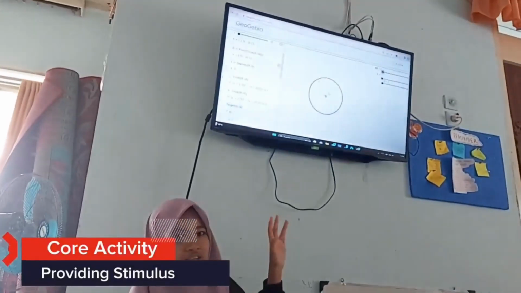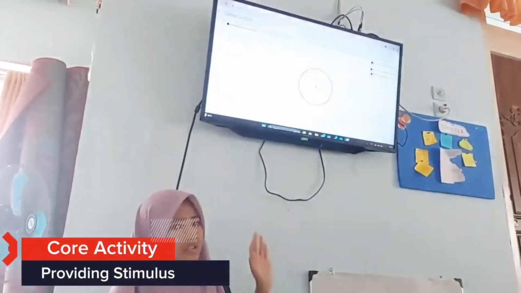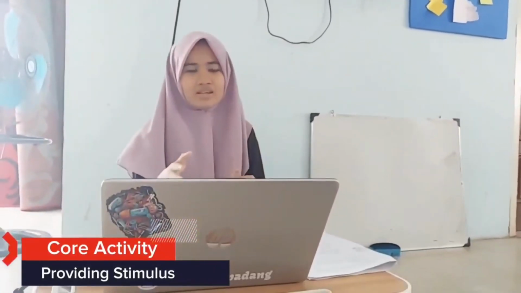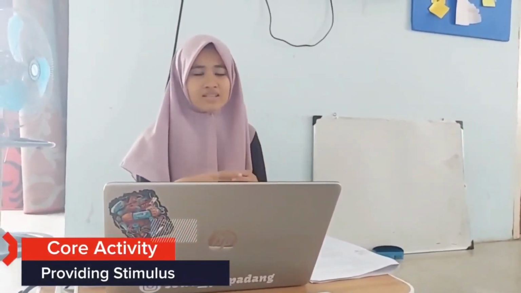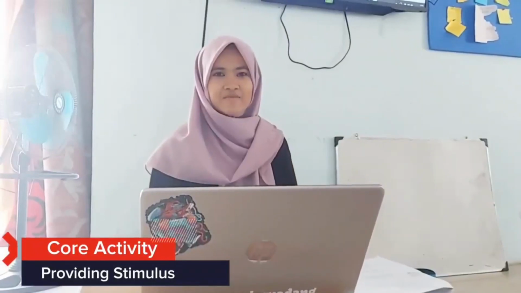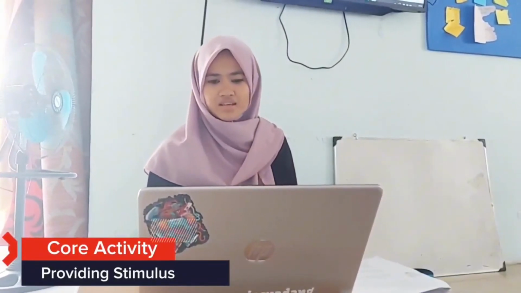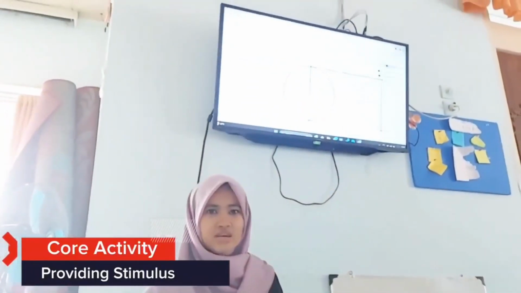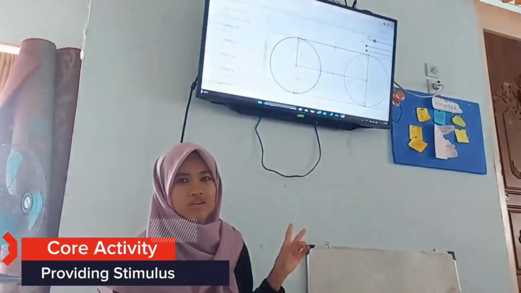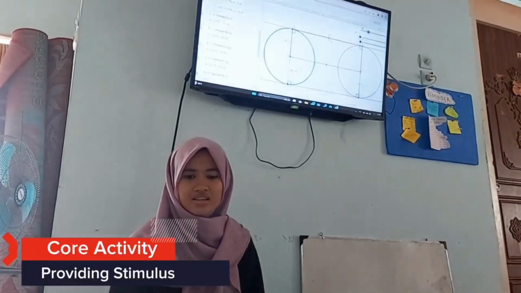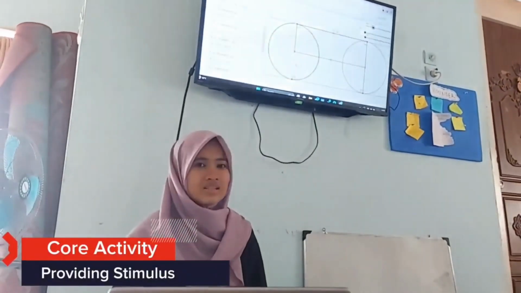In this picture there are actually two circles, circle A and B, and the distance between them is 0. If Miss adds the distance between A and B, we can see there are two circles actually, and we can find the line G. So line G is the tangent line.